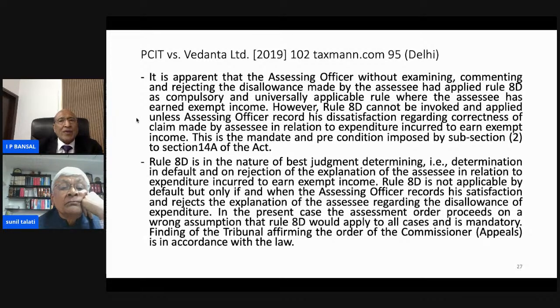However, Rule 8D cannot be invoked and applied unless assessing officer records his dissatisfaction regarding correctness of the claim made by the assessee in relation to expenditure incurred to earn exempt income. This is the mandate and precondition imposed by subsection 2 of Section 14A. So in so many words, Delhi High Court has said that the application of Rule 8D is not compulsory, it is not universally applicable, it is not automatic, and before invoking the section, AO has to record his dissatisfaction regarding the correctness of the claim of the assessee, having regard to the correctness of the accounts of the assessee.